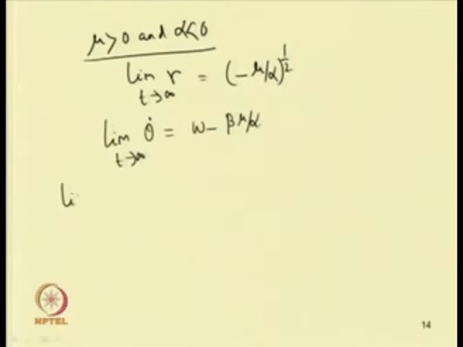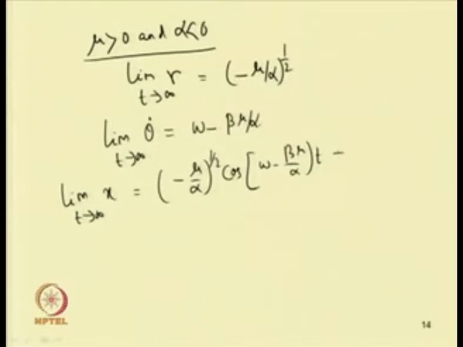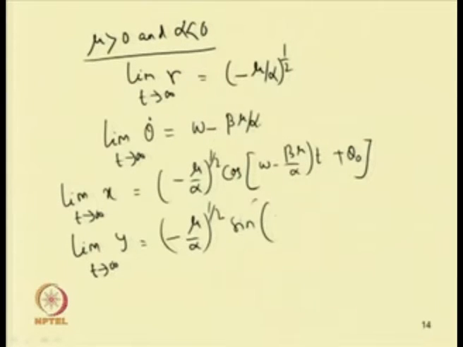So we can write, as t tends to infinity, x equal to (−μ/α)^(1/2) cos((ω − βμ/α)t + θ₀), and similarly y equal to (−μ/α)^(1/2) sin((ω − βμ/α)t + θ₀).